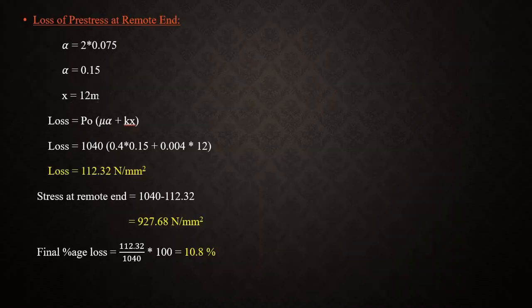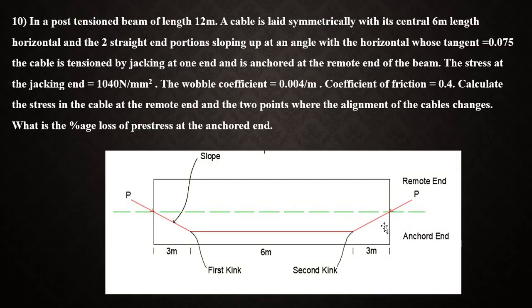So the x value is 12 meter, but when we reach the remote end we will be having two kinks. Don't forget that, that is important. How many kinks are there? Two kinks will come when we reach 12 meter. The first one is here, the second one is here, first kink and second kink.